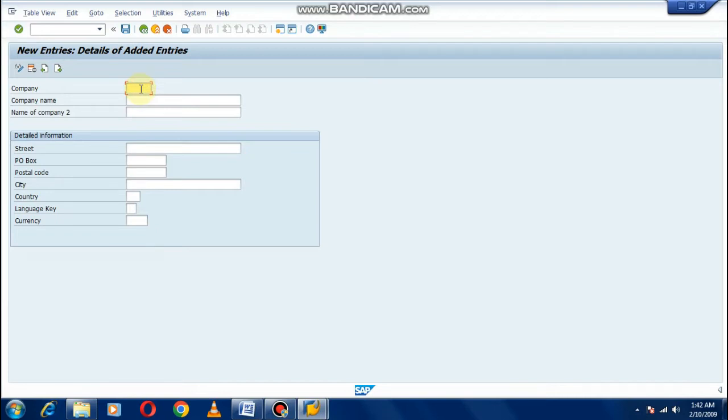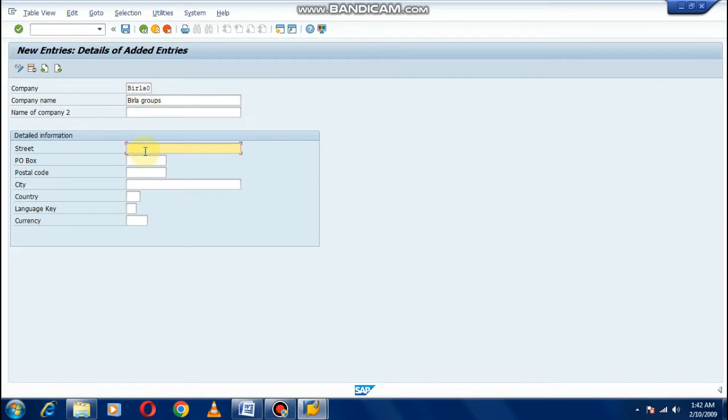I am giving BIRLA 0. We are going to create Birla Cement and Birla Communications company codes under this company. So we gave the name Birla 0. Birla 0 is our company. Name Birla Groups, because company means groups.